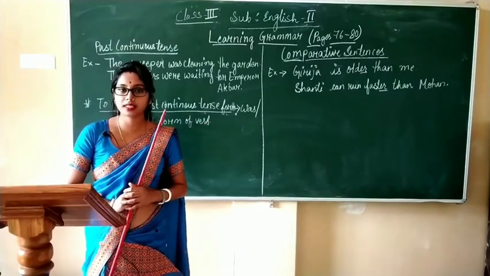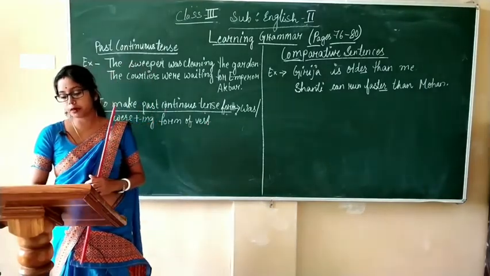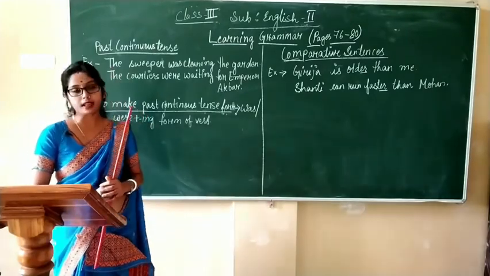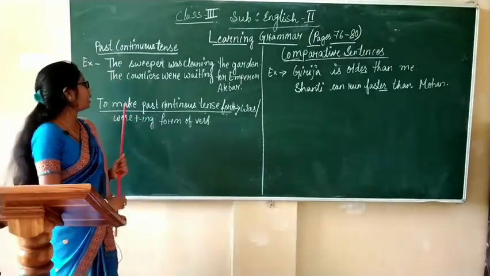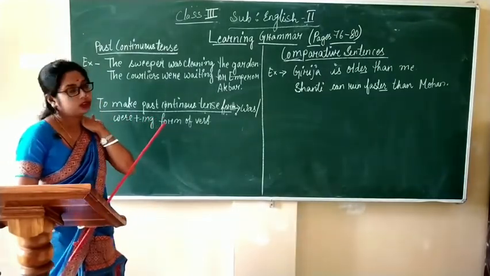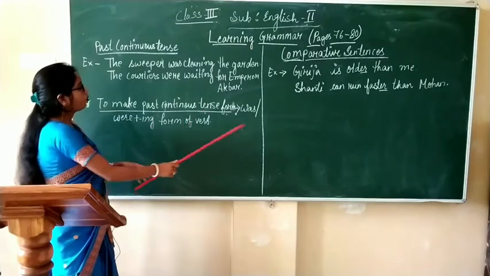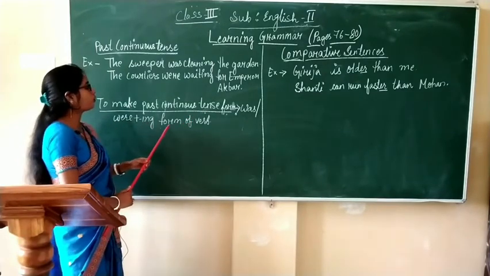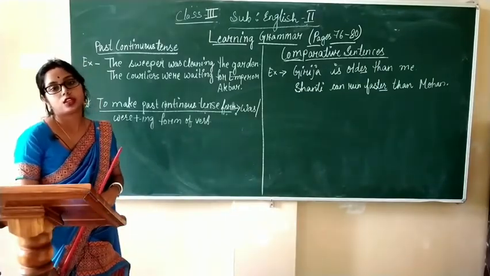Now, let's see how we can make sentences in the past continuous tense. To make the past continuous tense form of sentences, was or were plus the ing form of the verb is used.